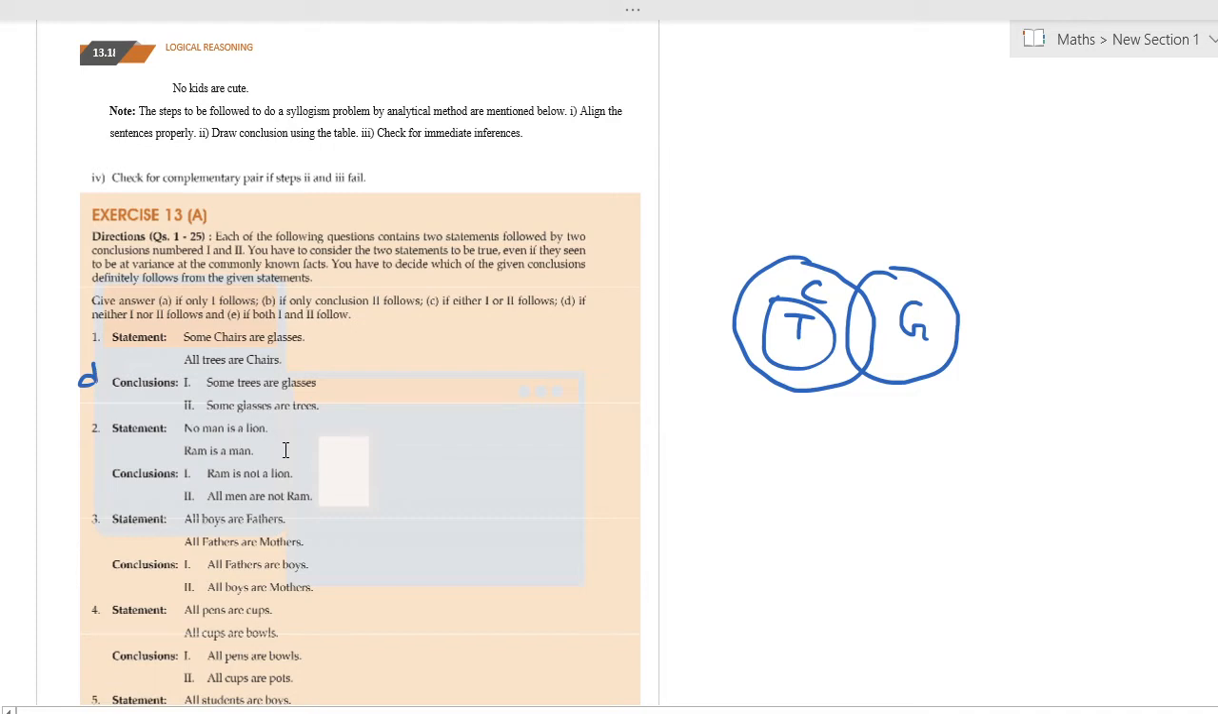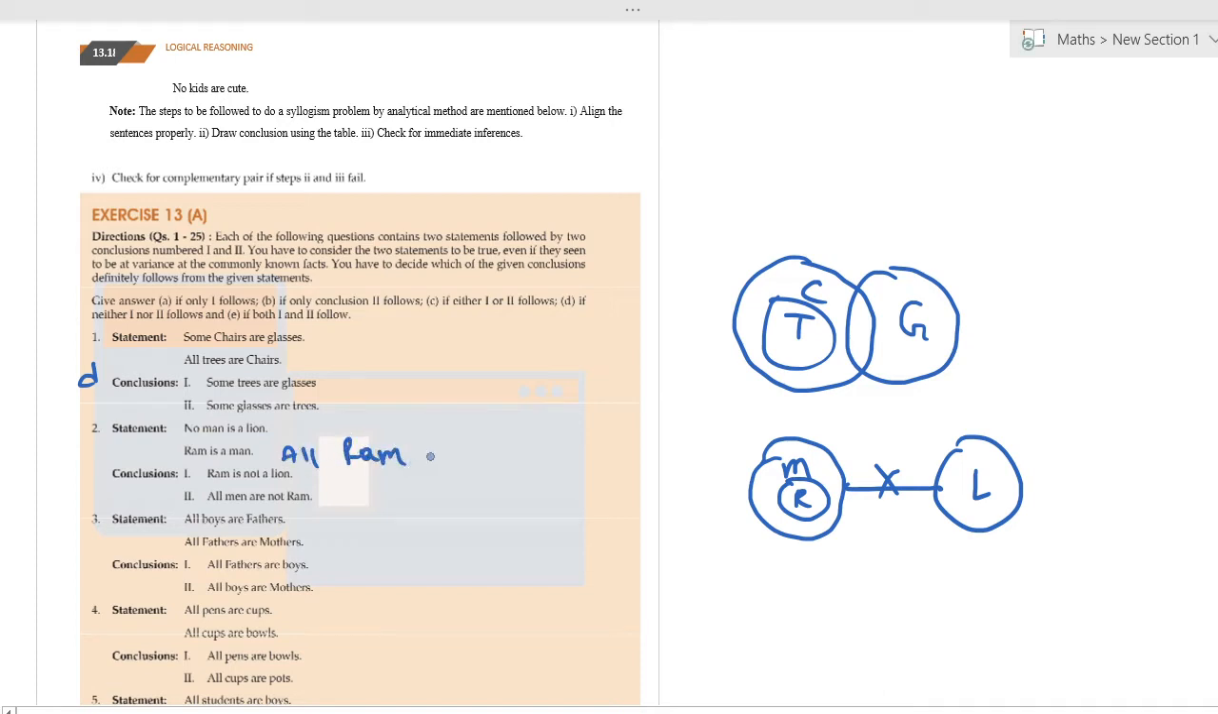No man is a lion. Ram is a man. So no man is a lion. We have man here, and no man is a lion. Okay. Ram is a man. He'll be included. Ram is a man. We can write this as all Ram are man.